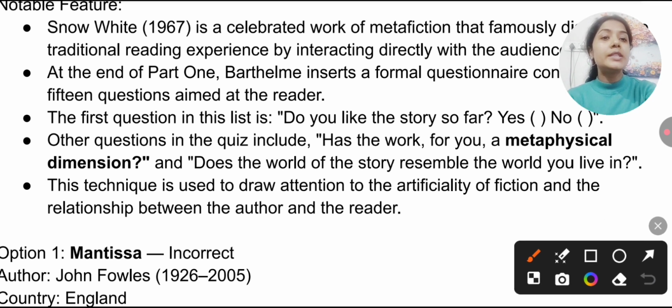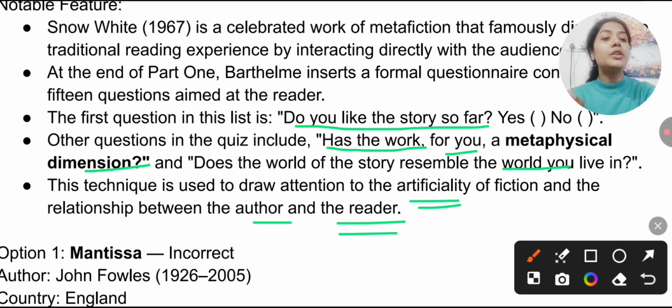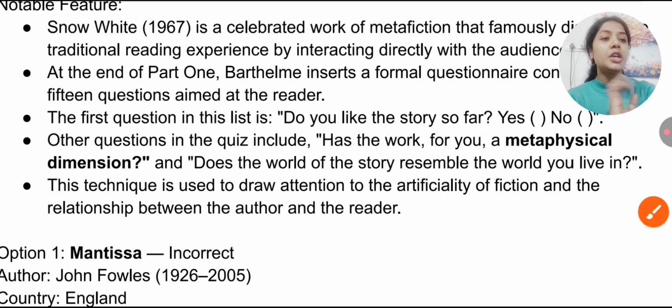So the first question in this list is, do you like the story so far? Yes or no? Then other questions in the quiz include, has the work for you a metaphysical dimension? And does the world of the story resemble the world you live in? These are the type of questions that you will find in Snow White, 1967. It is a technique used to draw attention to the artificiality of fiction and the relationship between the author and the reader. That is why the writer has put in all these questions, to feel more connected with the reader.